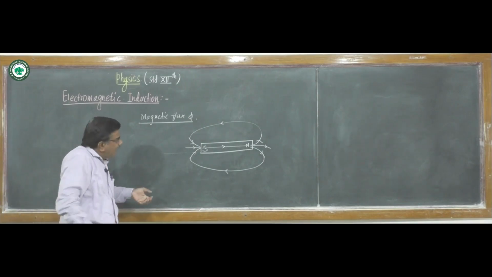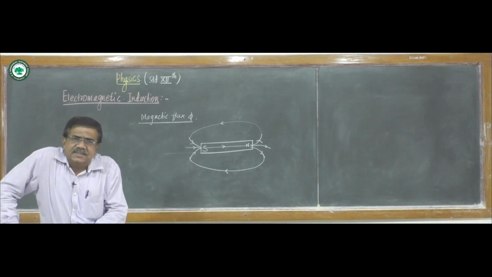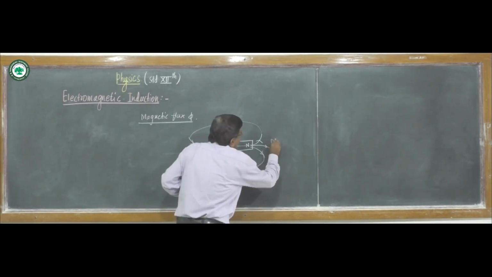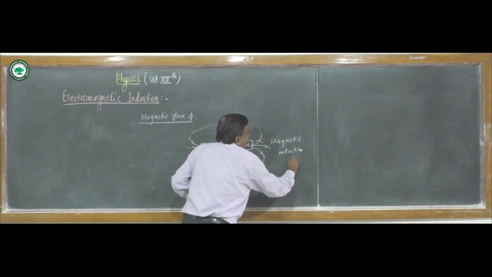Tangent at any point to a magnetic field line gives the direction of magnetic induction B at that point.